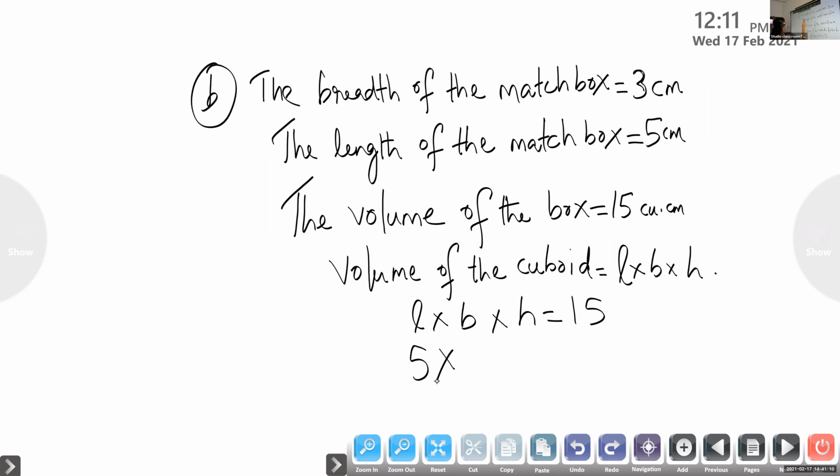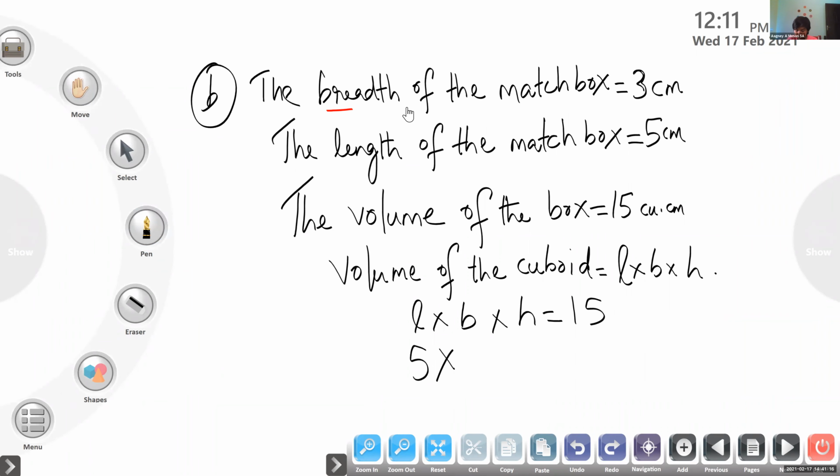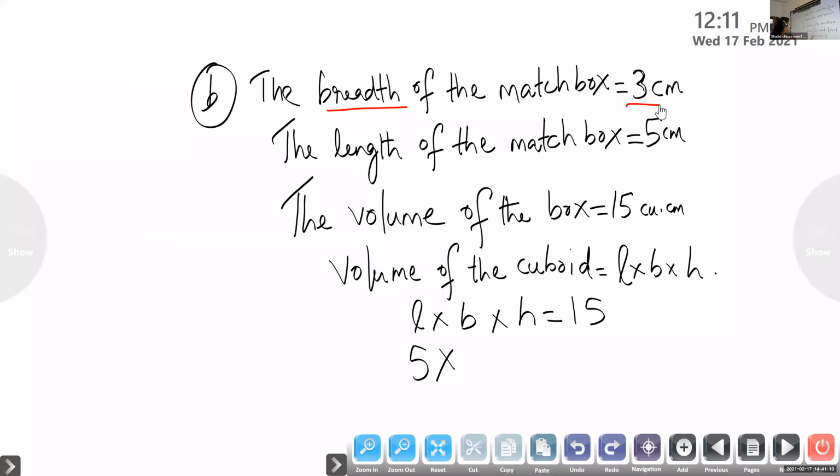Breadth is what? You can see here, 3. So here breadth is given 3. Instead of breadth, we can write 3 here. Into h, what we don't know. 5 into 3 is 15. Here also 15. So 15 multiplied by which number you'll get? Into 1. So h is equal to 1 centimeter.